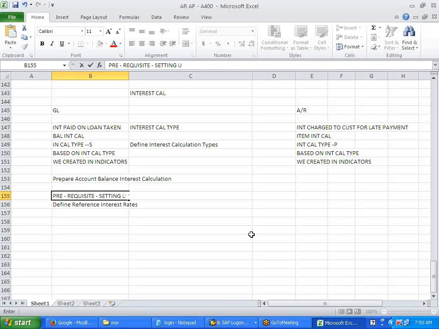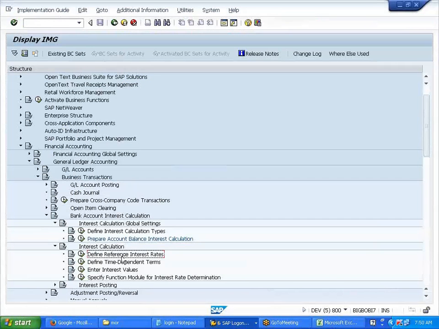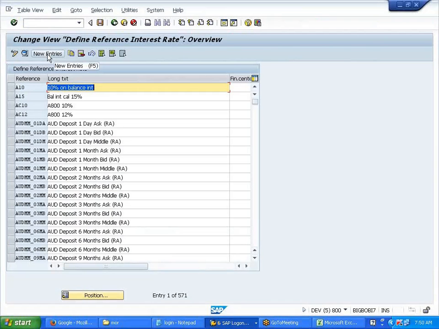Let me know. Setting up the interest rate: we need to set up an interest rate, 10%, 20%, whatever it is. First, we need to create defined reference interest rates, like a variant.